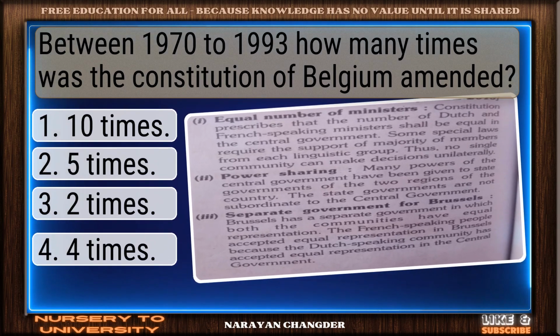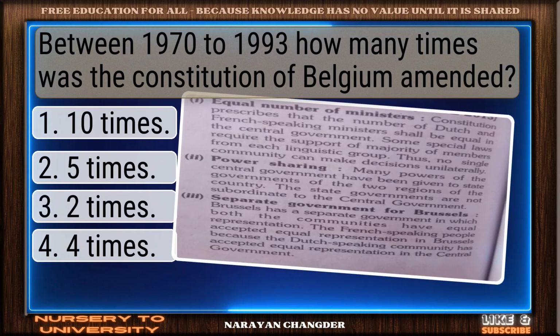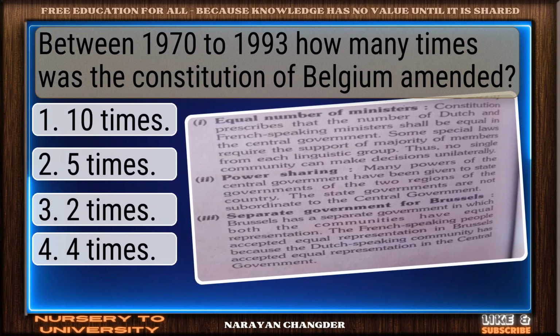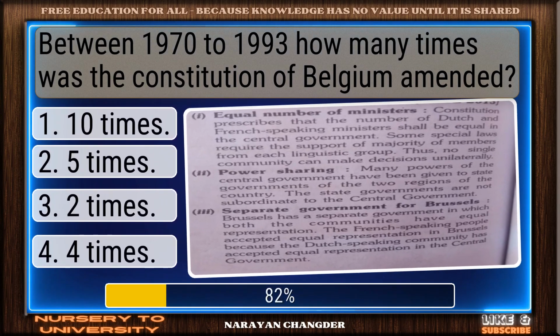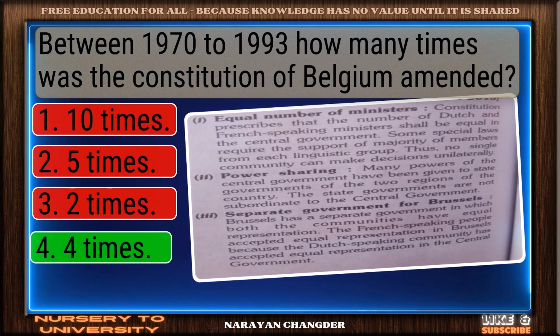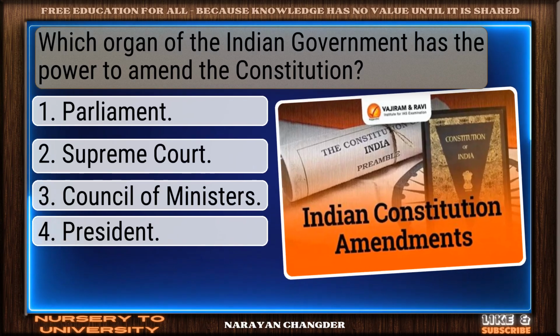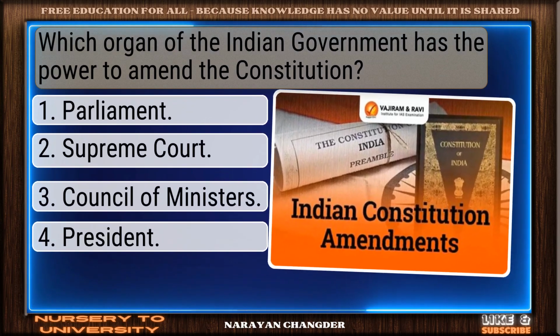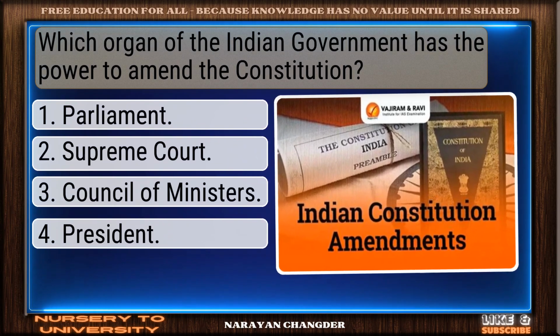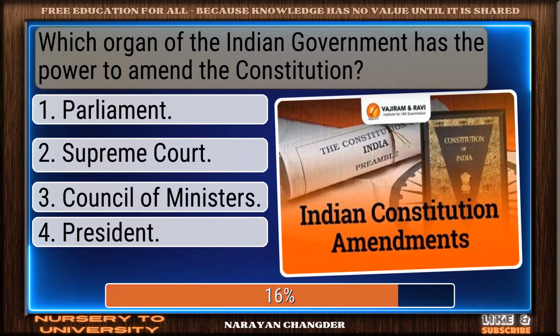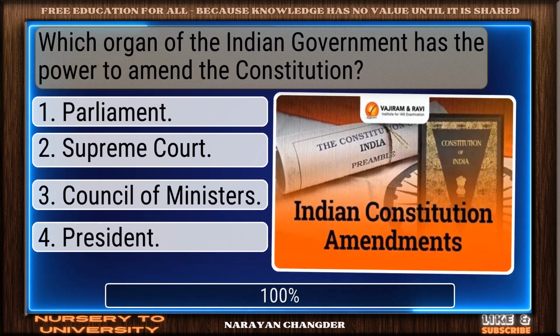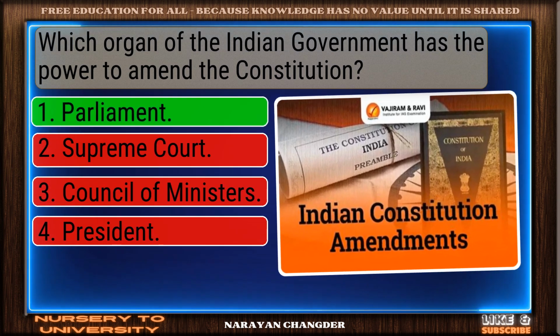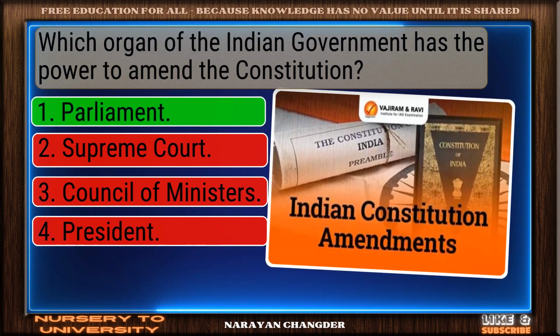Between 1970 to 1993, how many times was the Constitution of Belgium amended? Right again. 4 times is valid. Which organ of the Indian government has the power to amend the Constitution? Excellent. Parliament is well reasoned.